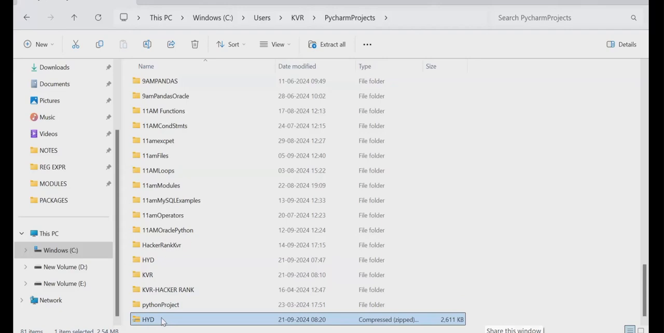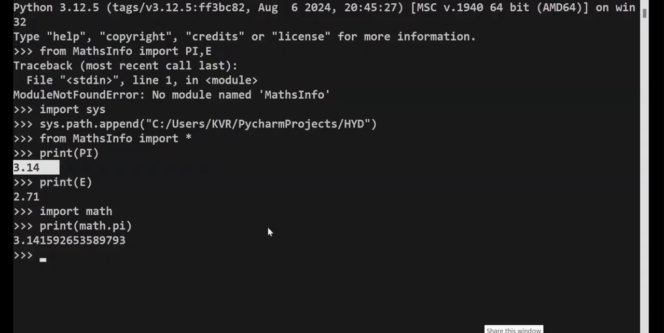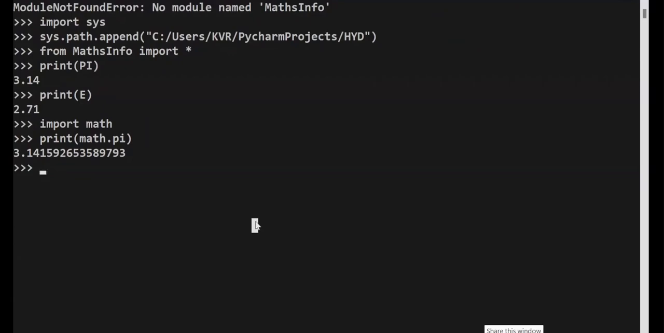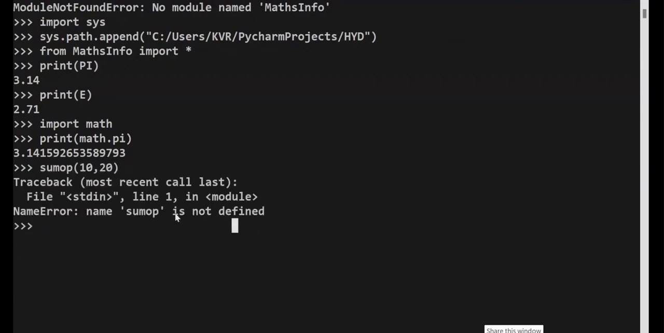They will download and extract it, and they will get the maths info. They will do sys.path.append to the folder I am giving. They will set the path and they will use maths info, etc. Are you following me? Good. Not only that, AOP functions are also there or not? Come on, sum OP of 10, 20. The answer is coming. Maths info only, it is present in AOP.